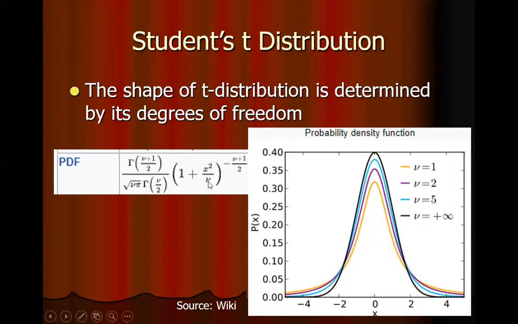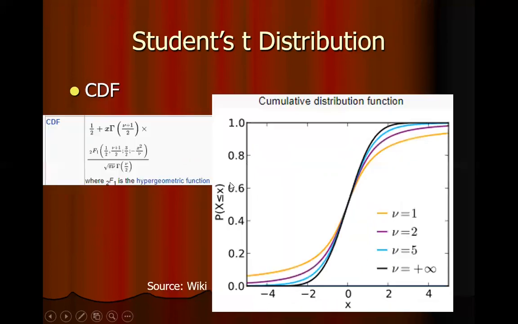The student T distribution depends on a parameter known as degree of freedom, and the shape of the curve depends on the degree of freedom. So these are the various shapes of the probability density function of the student's T distribution for various degrees of freedom. This is the cumulative density function, which of course depends on the degree of freedom.